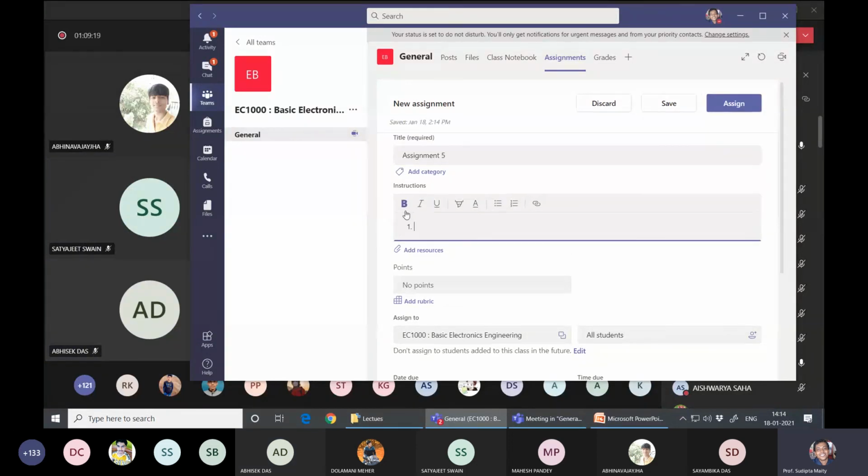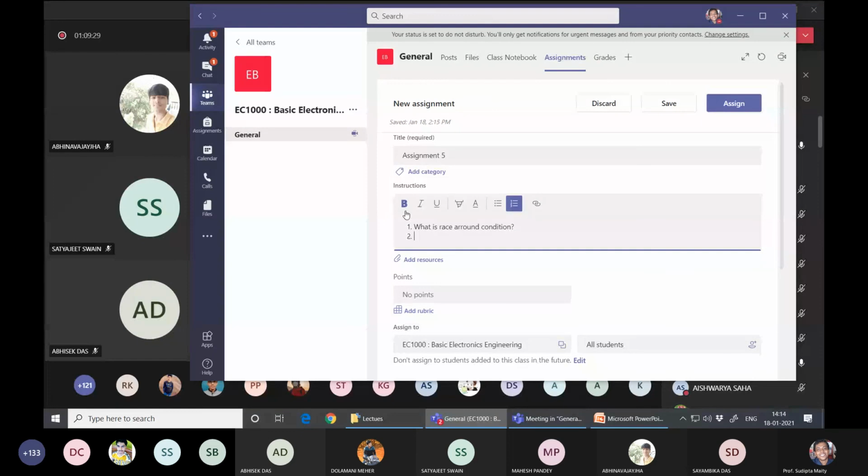The question is: what is race around condition? And write a short note on master slave flip flop. Draw its circuit diagram also. Draw its basic diagram also. Is it clear?